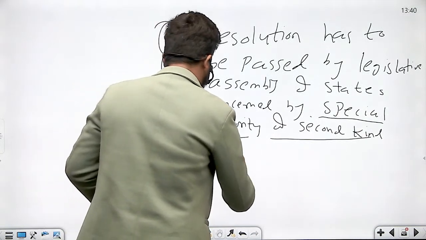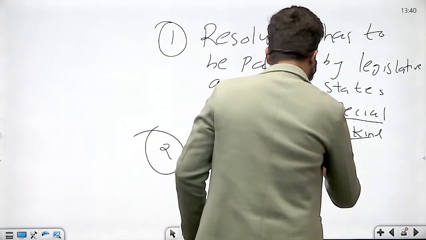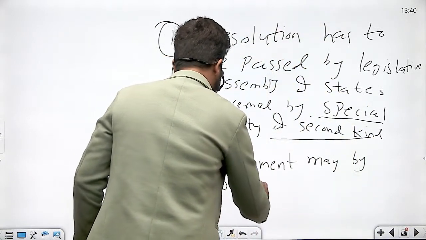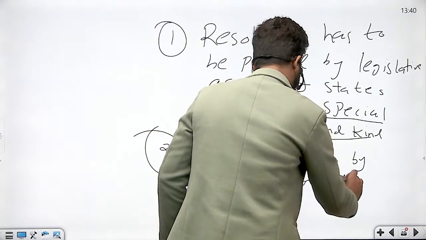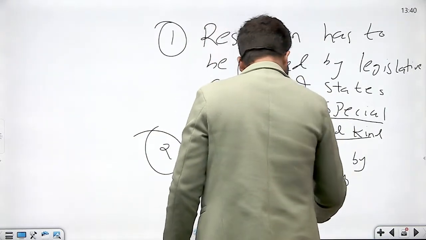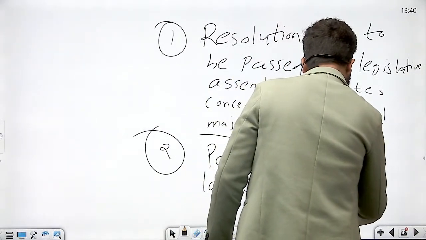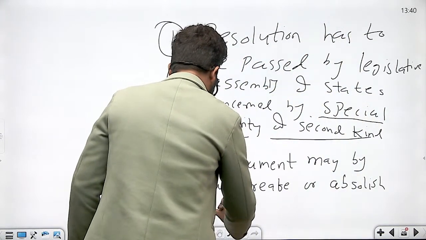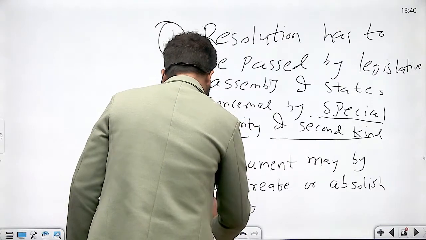Parliament may by law create or abolish the legislative council by simple majority.